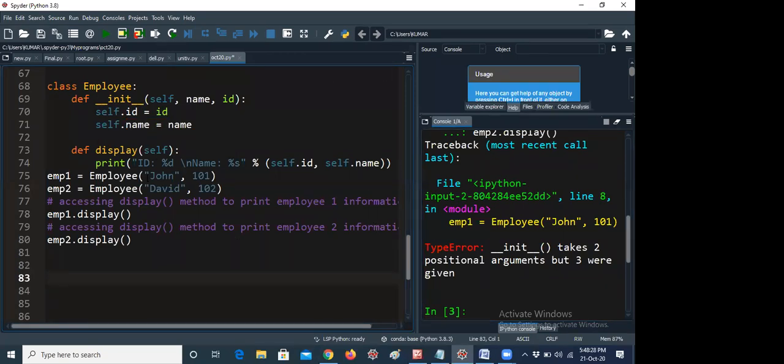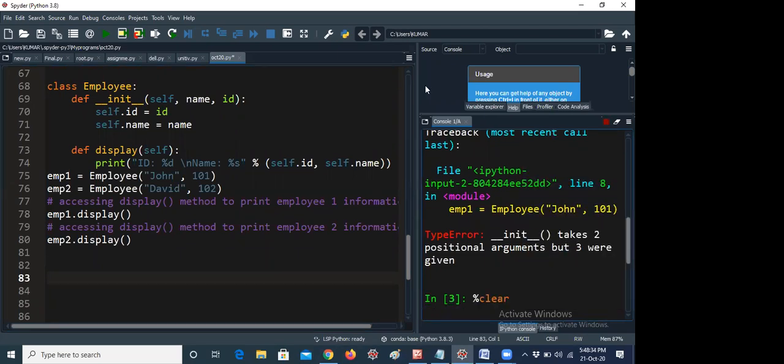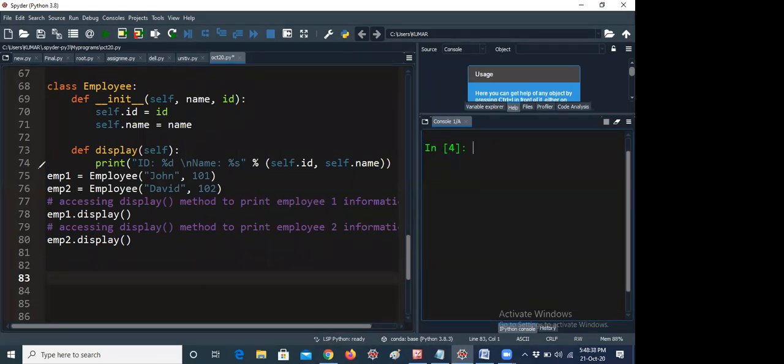So now, basically what is the theme of this program? I will tell you now. After that, I will execute the program. First of all, the program execution starts from this line onwards, line 75 onwards. emp1 equal to Employee of John, 101.